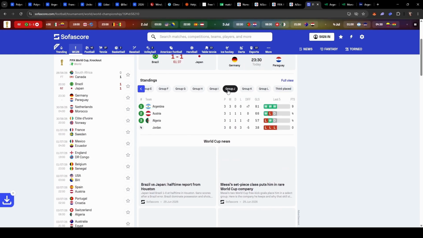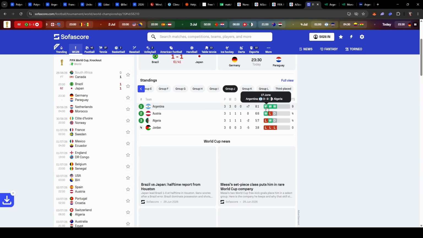So, we open Group J. Argentina has 3 wins today. 3-0 against Algeria, 2-0 against Austria, and 3-1 against Jordan. Obviously, Austria, Algeria, and Jordan are no match for Argentina.